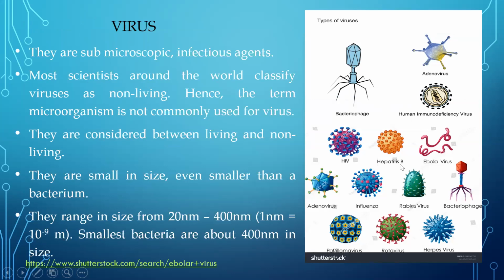Then we have hepatitis, we have Ebola, which caused widespread infection once upon a time, a few years ago. We have influenza, adenovirus, papillomavirus, rotavirus, rabies, etc. Now you'll see they have different shapes also. Ebola is like this. Some others have spherical structures like this. Some have a polygonal structure like this. So we have different types of viruses, they have different shapes, and they cause different kinds of infections.